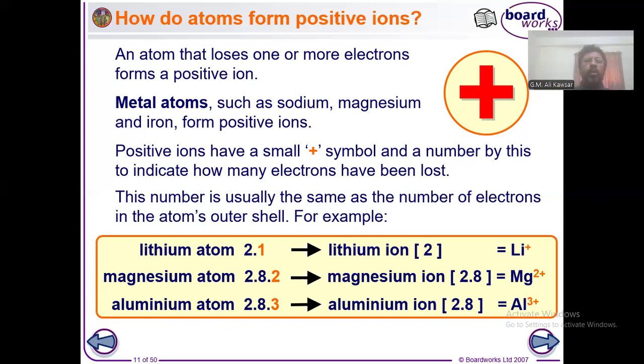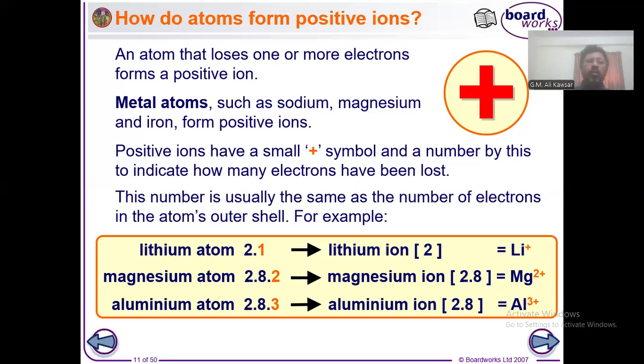and in this way be stable. Magnesium, its electronic configuration is shown here, and as it has 12 electrons, its electron distribution will be 2, 8, and 2. So to make itself stable, it should lose those two electrons and get the configuration of neon.